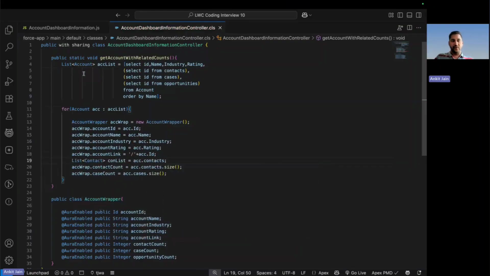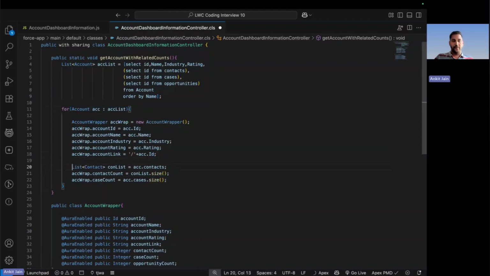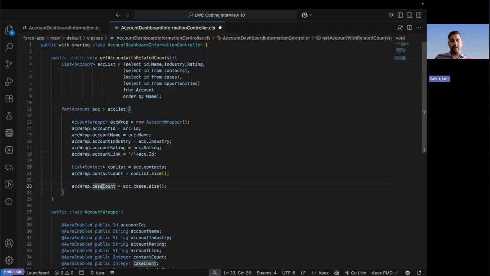Because definitely, if you know how the parent to child relationship query works, it will return more than one record. And to access more than one record, you have to use the collection. And from the collection, you can access the size. To know how many records are available in the collection, we usually use the dot size method. This is how you can access the size. I hope you folks got the clarity. Same thing you have to do for the case count, but I'm doing it directly because I hope you folks understood how this works to get the size.